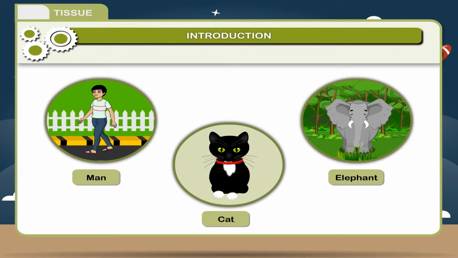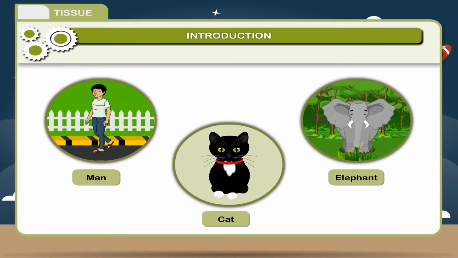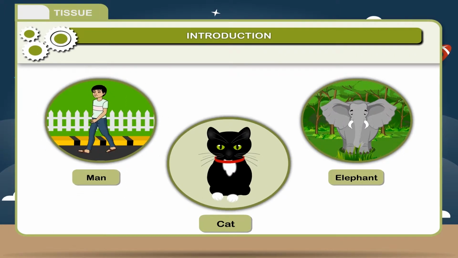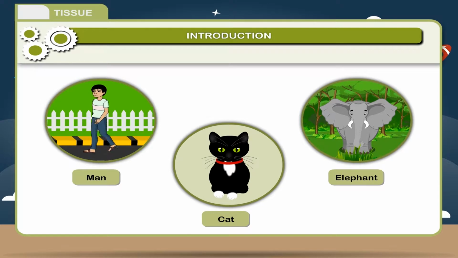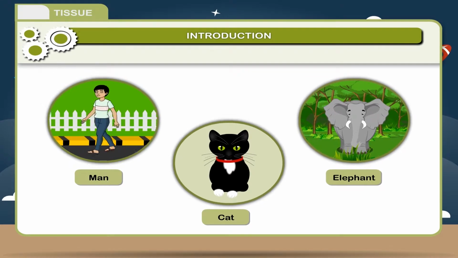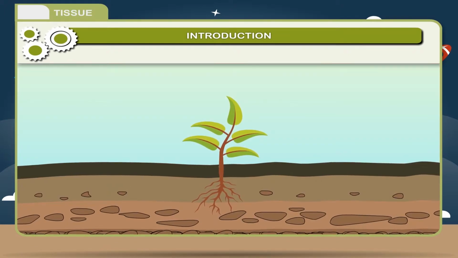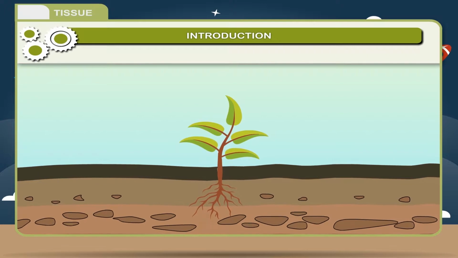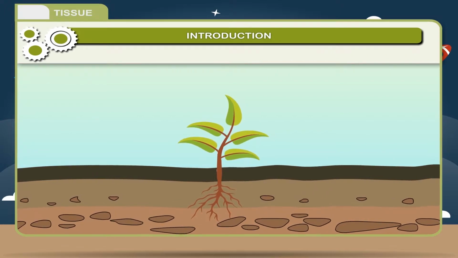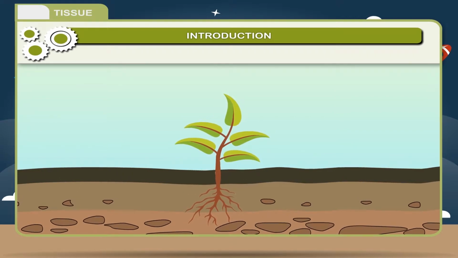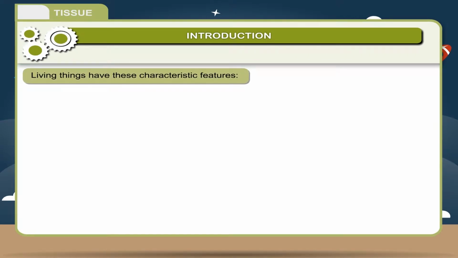Generally, we consider living things to be those which move from one place to another, such as man, cat, elephant, and other animals. They have certain characteristic features. Plants do not move. Even then, they come under the category of living things because they reproduce, respire, and have other characters of life. Living things have these characteristic features.